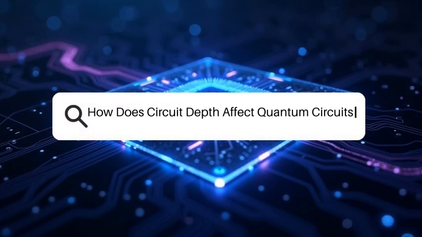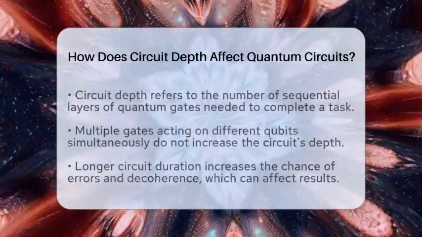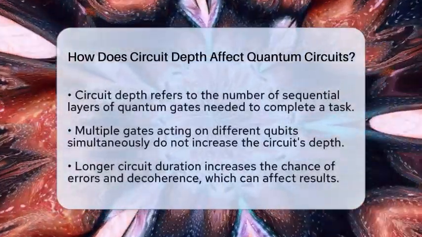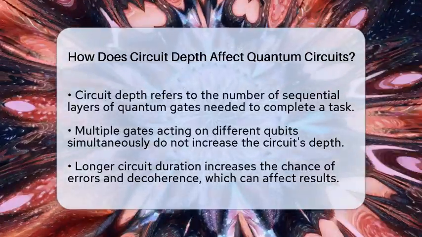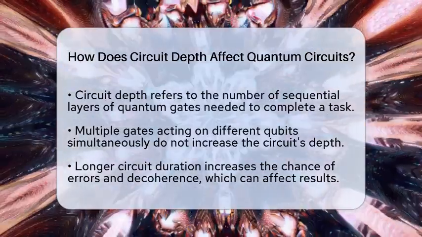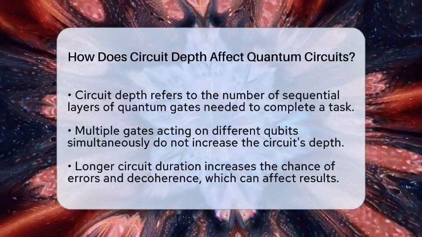How does circuit depth affect quantum circuits? Imagine trying to run a race where each runner can only move one step at a time, waiting for the previous runner to finish before starting. That's similar to how circuit depth works in quantum circuits.